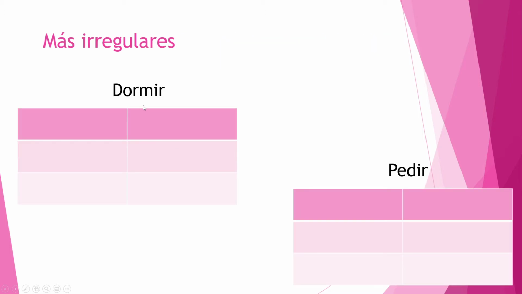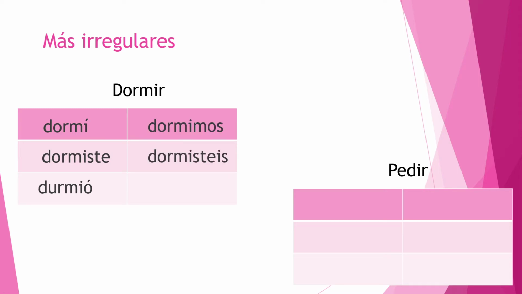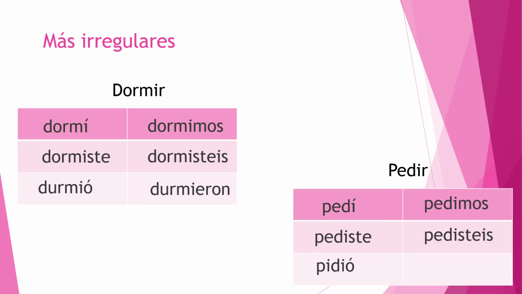Okay, dormir. One of our verbs. In the preterite, dormí, dormiste, regular there. And then here it has your stem change, durmió. Still regular IR ending, the stem change is O to U here. Okay, and then it goes back to regular, dormimos, dormisteis. And then in ellos, ellas, ustedes, stem change again, durmieron. Pedir, pedí, pediste, pidió. Pedimos, pedisteis, and pidieron.